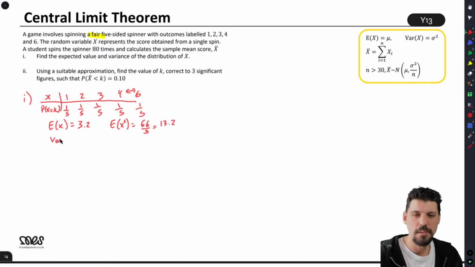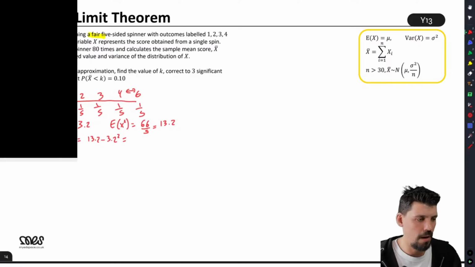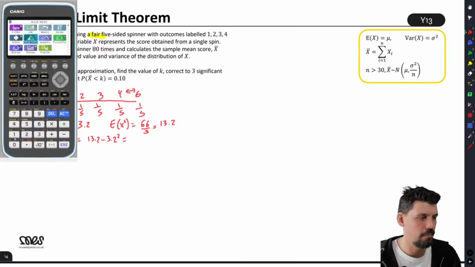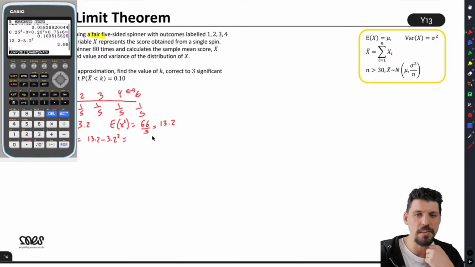So Var of X is 13.2 minus 3.2 squared. And do you know what? I'm running out of mental maths here. If you think I've made a calculation mistake, do hop in and tell me. Please do.